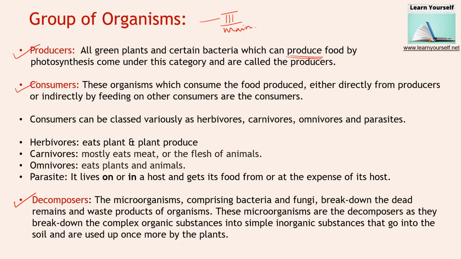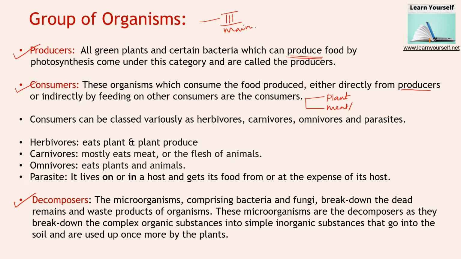That means either they take plants, herbs, shrubs and all vegetation as food, or they take meat or animal flesh, which are secondary consumers, and feed upon this. So they are depending upon producers or upon other consumers.